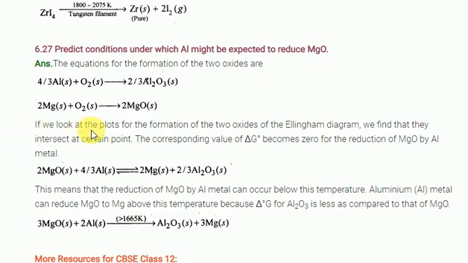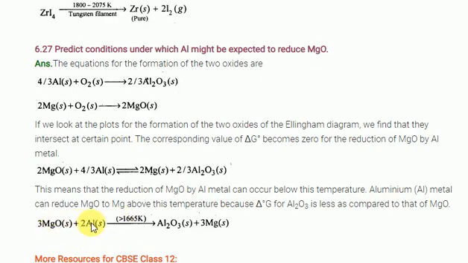If you look at the plots of the formation of the two oxides in the Ellingham diagram, you find that they intersect at a certain temperature, at a certain point only. The corresponding value of free energy change becomes 0 for the reduction of the magnesium oxide by the aluminum metal. So remember, at this point the delta G value becomes 0 only. This means that reduction of magnesium oxide by aluminum cannot occur below this temperature. Above this temperature only, aluminum can reduce the magnesium oxide.